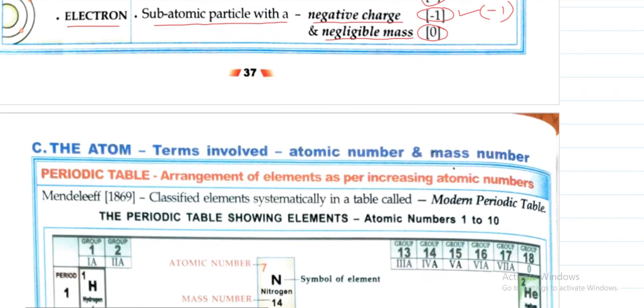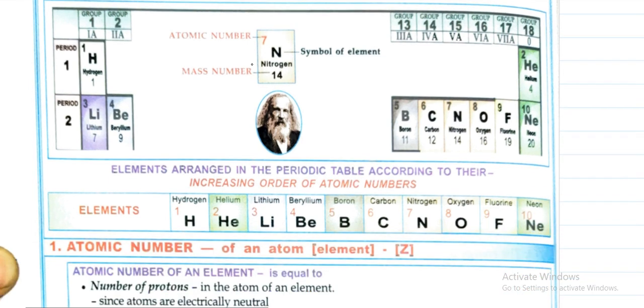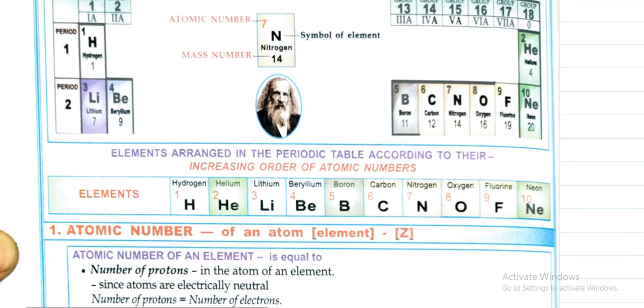Okay, so now let us see what is a periodic table. So what is a periodic table? Periodic table is a systematically arranged elements. The table in which the elements are systematically arranged is called as periodic table. So in class 8 you have to just remember this periodic table.